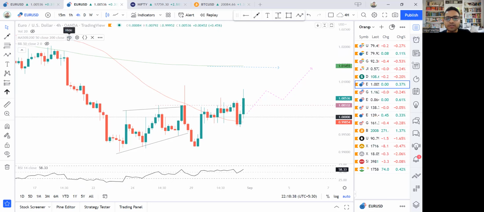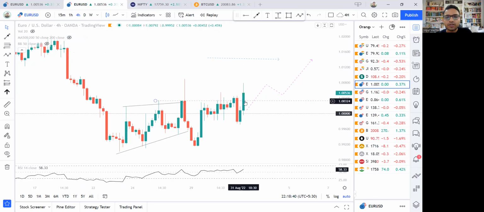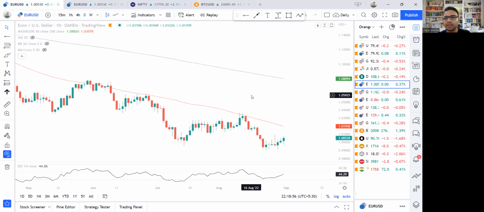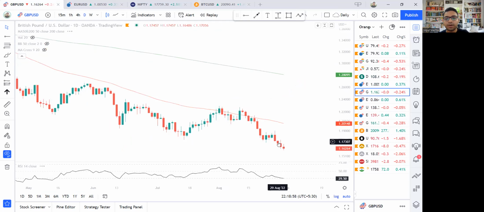So this is something definitely I would keep an eye on for tomorrow. Tomorrow morning our market will open again, so we will get trading opportunities in the euro USD pair as well. So we can look for buying opportunities tomorrow based on the price action on the euro USD pair. Let's continue and look at the pound.